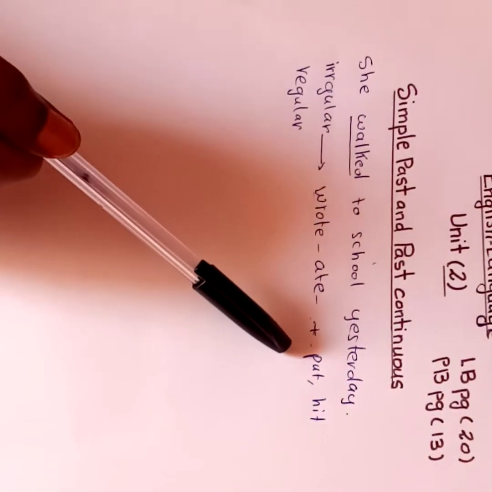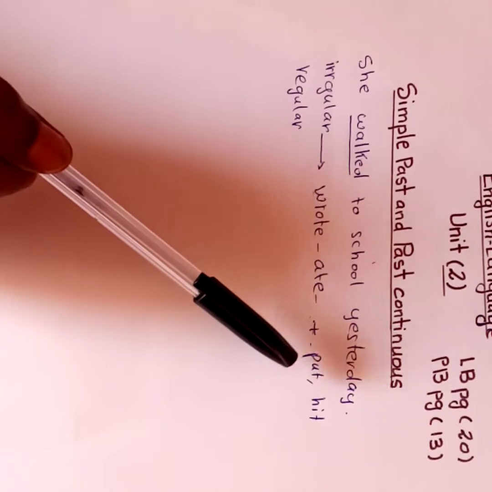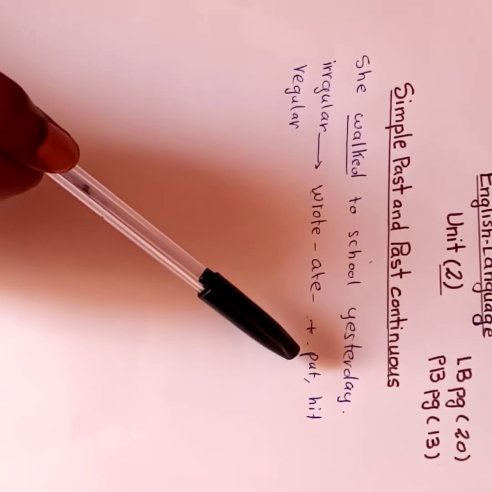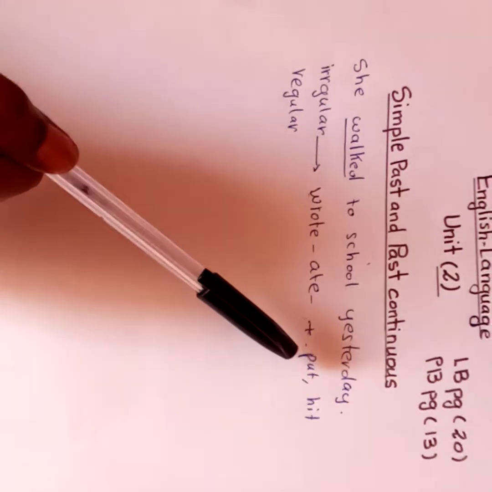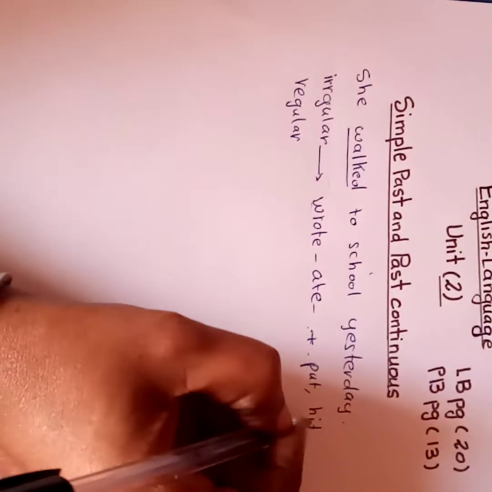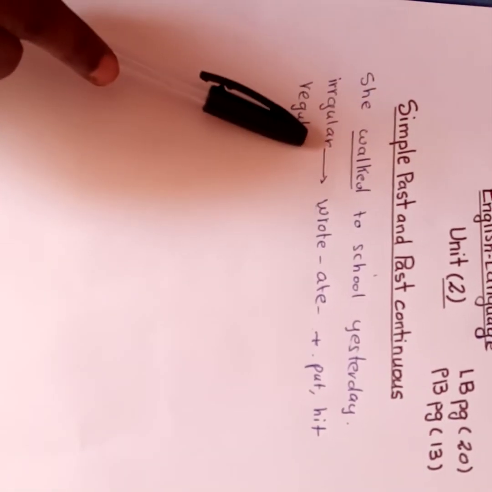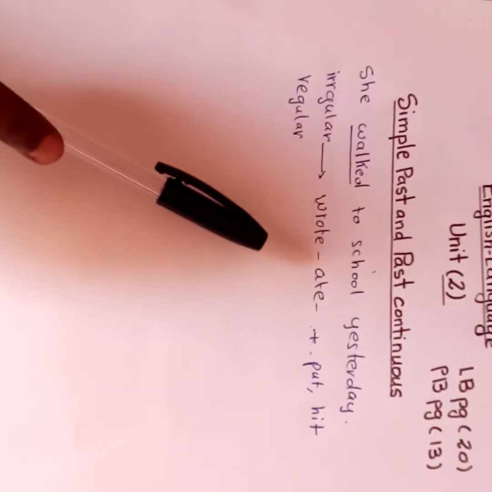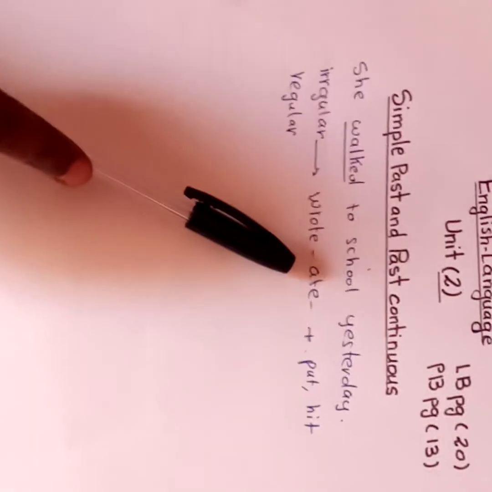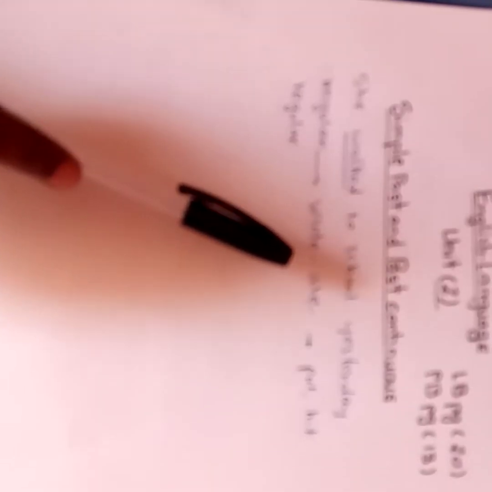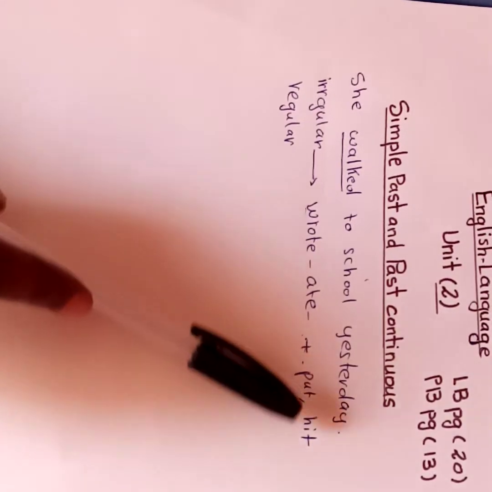Here their past tense and their present form are the same. In the present we say put, in the past we say put, and hit in the present and hit in the past. So irregular verbs either change their form, like wrote and ate, or keep their form in the past and past participle, like put and hit.